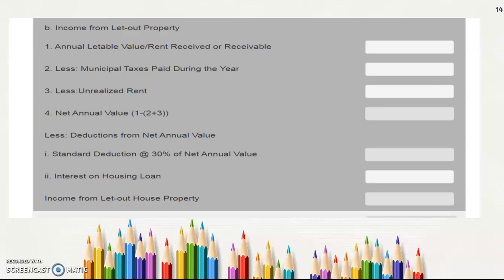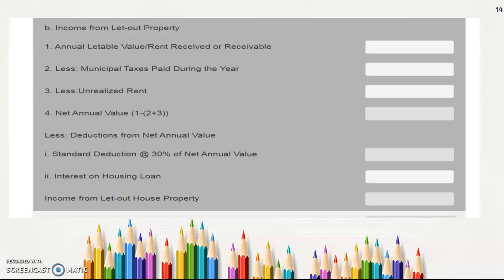For the unrealized rent, the owner of the house has to prove that a particular action has been taken, like I have filed a case against the person, or I have contacted the person, or I got a stamped document for the payment of 3 months of rent at a future date.